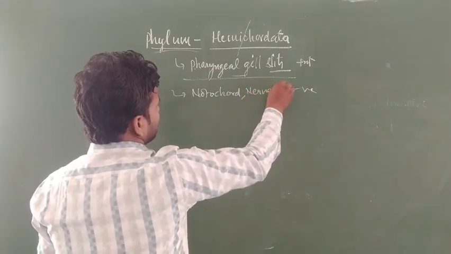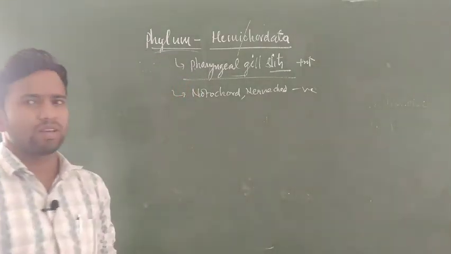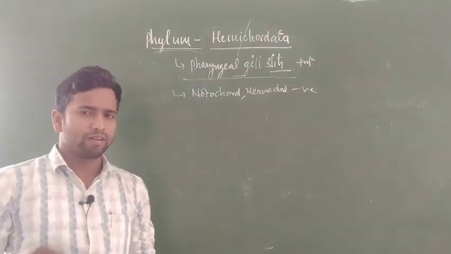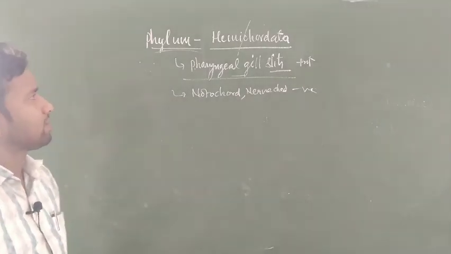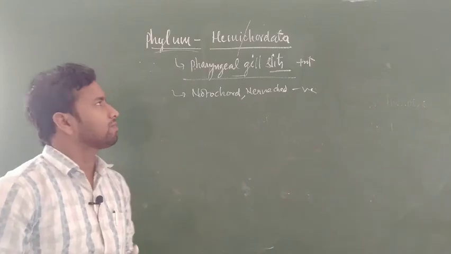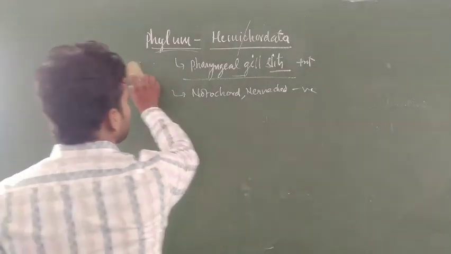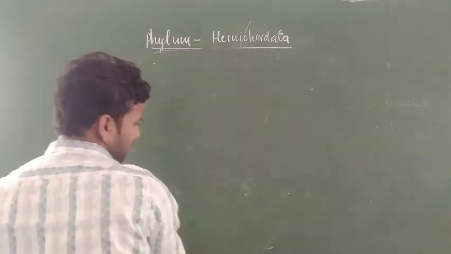These structures are absent in the hemichordates, so it works especially as a non-chordate. What is a hemichordate? It means half the characters like a chordate and half like a non-chordate. It is considered a hemichordate. Clear?